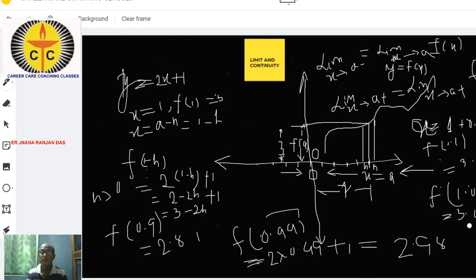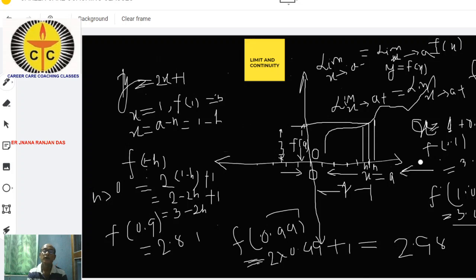The value of the function is 3.02, still nearer to 3. That means when we approach from the right hand side, taking the value 1.1, then 1.01, then 1.001, the value of the function will be very near to 3, but never equal to 3.